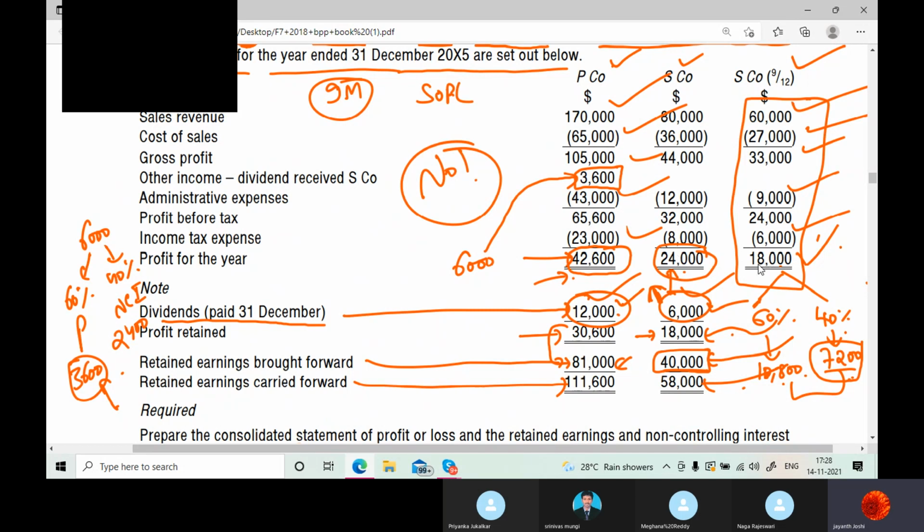This is your post acquisition profits, declared dividends. Maybe they paid this dividend, and this is the retained profits. Seriously, we are getting one difference here of 7,200.